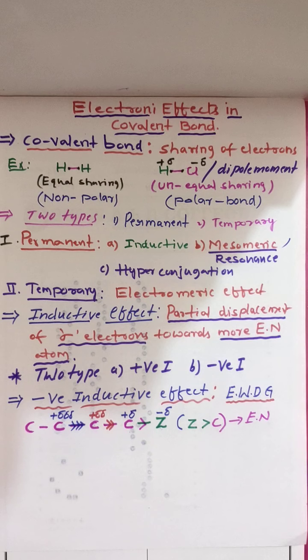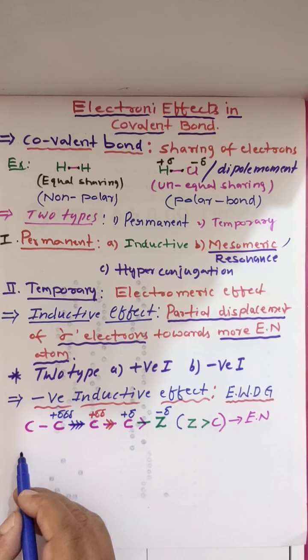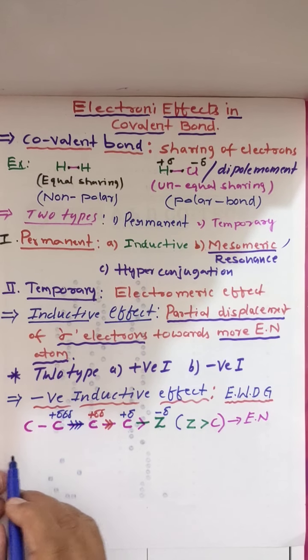Some electron withdrawing groups, I will show you how they show the impact on the reaction chain. All groups do not have the same capacity. Look here, I will show the order of electronegativity.